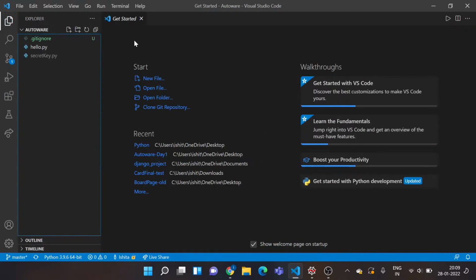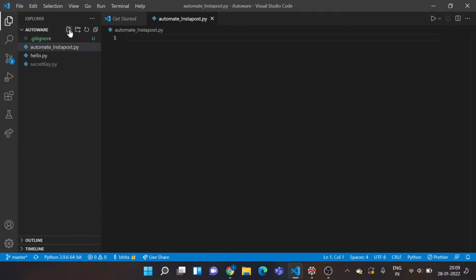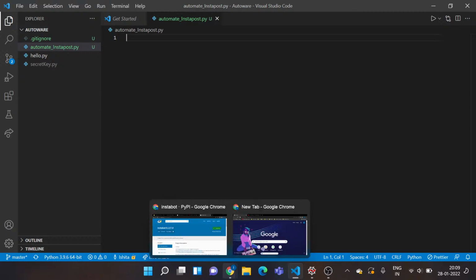I've already created one folder in my Visual Studio Code. Now I need to create one Python file, so I'll name it automate insta post.py. Okay, I've created one Python file. What's the command again? The command is pip install instabot. It's here.